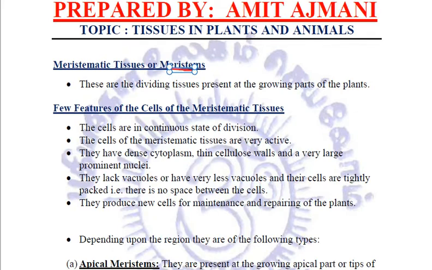Now, what are meristems? These are the dividing tissues which are present at the growing parts of the plants. These are in a continuous state of division. They continuously divide, and because of their division new cells are formed, because of which the growth of the plant takes place both lengthwise and girthwise.